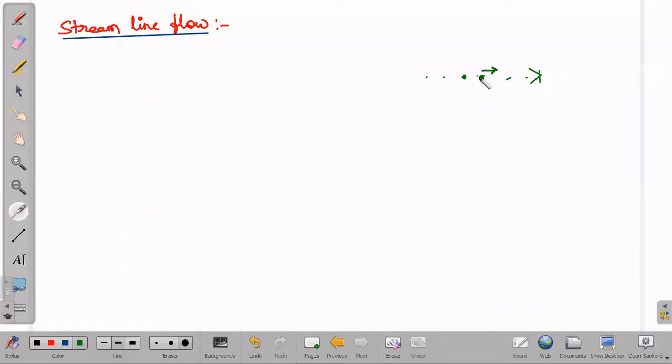Such flow of the fluid we call a streamline flow.